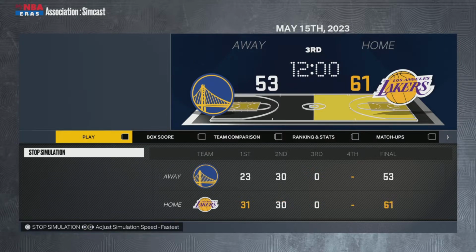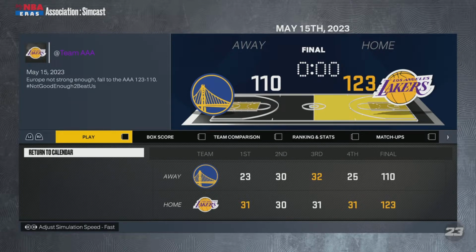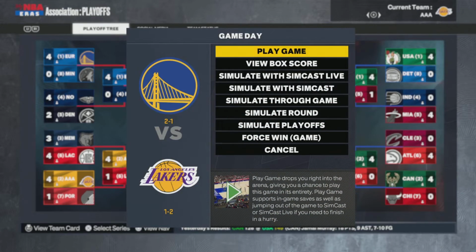They're up about 15. They got a pretty healthy lead, but Europe, oh my gosh, they came back for a second, but the Lakers Team Africa pulls ahead up around 10. Fourth quarter here, keeping that lead around 10, okay, single digits now. Got to hold off Luka and Jokic as best as you can. They pull off the 13-point win there. It is now a 2-1 series.